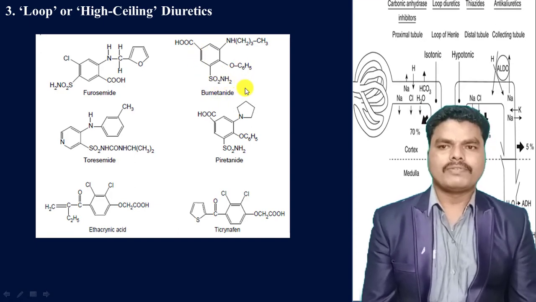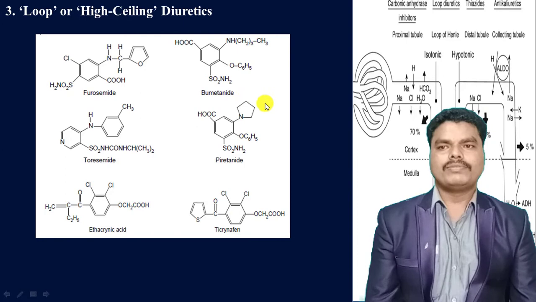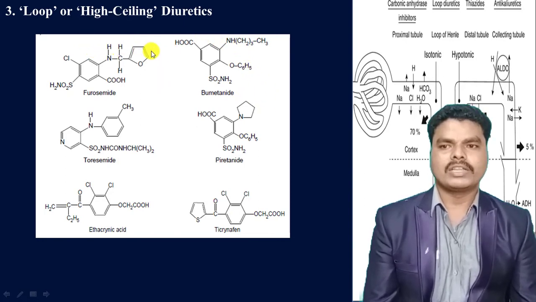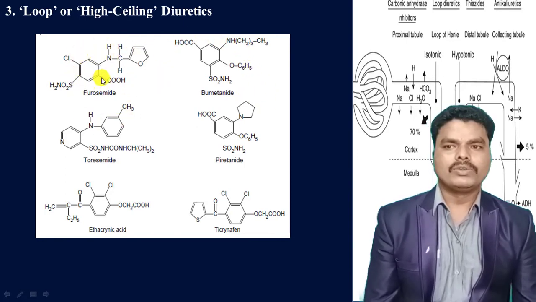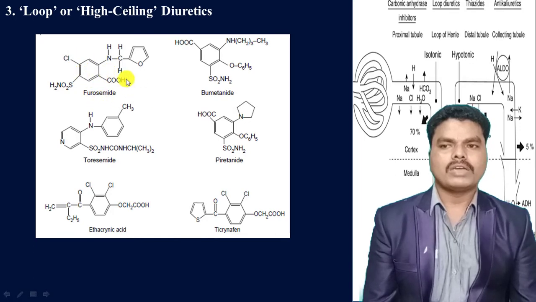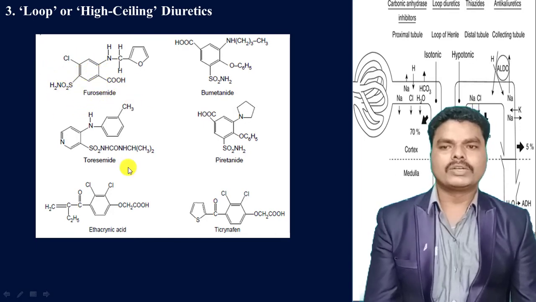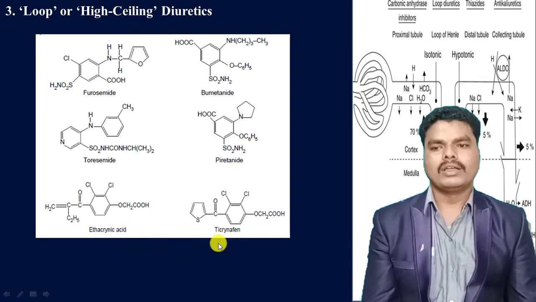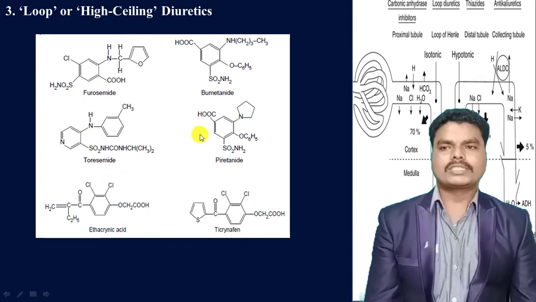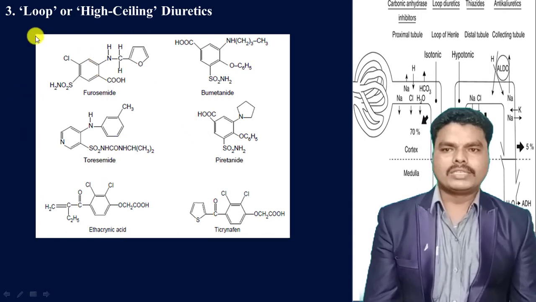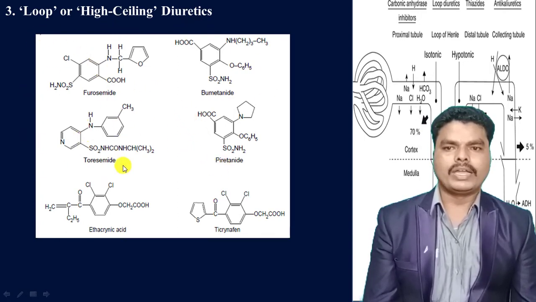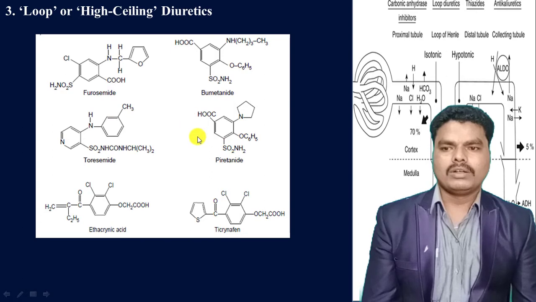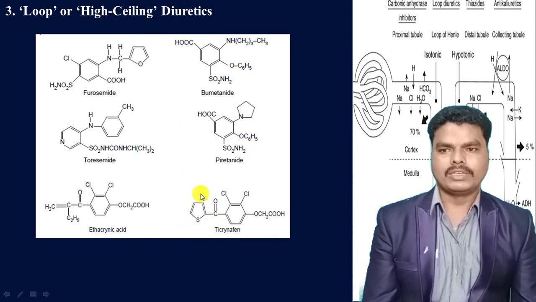So the basic functional group of these high ceiling or loop diuretics is a benzene ring, to which a carbonyl group and sulfonamyl group are present. Similarly for torsemide, piretanide, ethacrynic acid and ticrynafen. So the basic structure of loop or high ceiling diuretics consists of a phenyl ring. To this phenyl ring, a carbonyl group is present, and this carbonyl group is seen in all the examples of loop